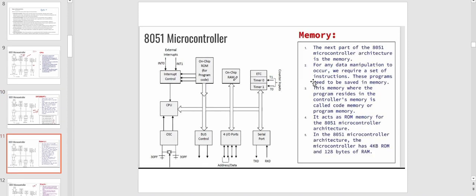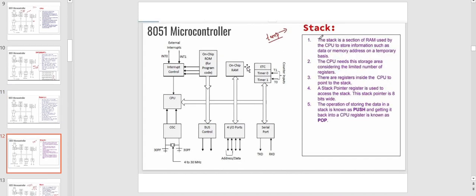Next we move on to memory. The memory is the main part of the microcontroller. For any data manipulation to occur, we require a set of instructions. These programs need to be saved in memory. The memory where the programs reside in the controller is called code memory or program memory. In the 8051 microcontroller architecture, the microcontroller has 4 KB ROM and 128 bytes of RAM. Then the stack.